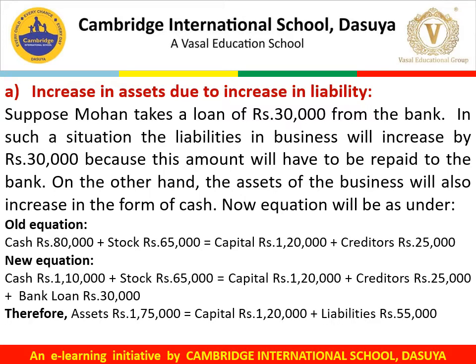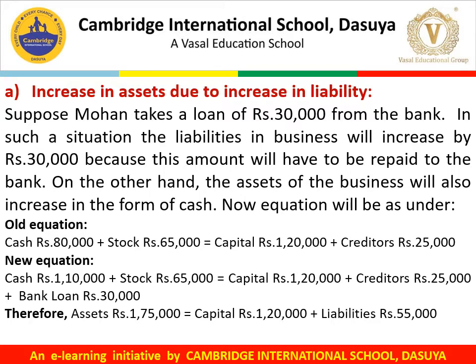The old equation was cash rupees 80,000, stock 65,000, capital 1 lakh 20,000 and creditors rupees 25,000. With this transaction, there will be an inflow of cash into the business. Cash will increase by rupees 30,000 and the new balance of cash would be 1 lakh 10,000. Stock remains the same at 65,000.